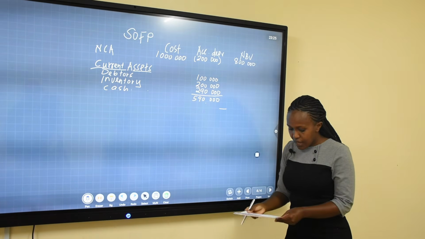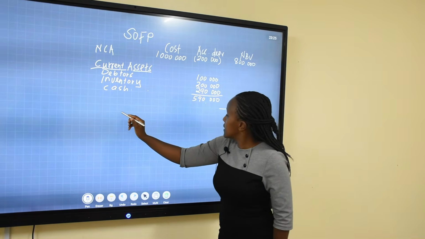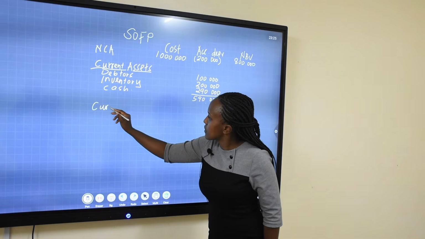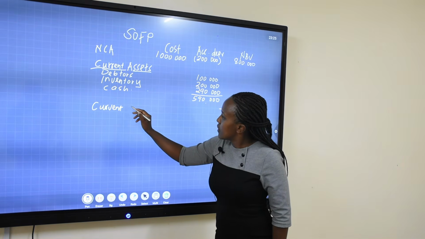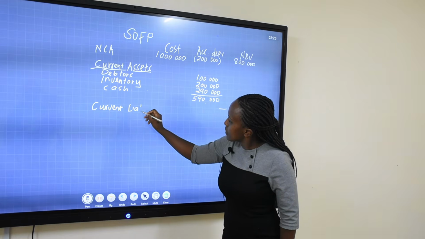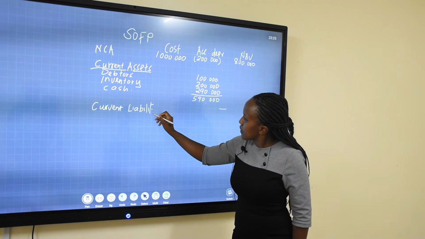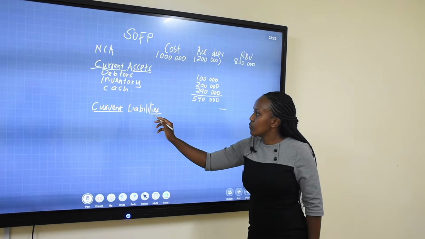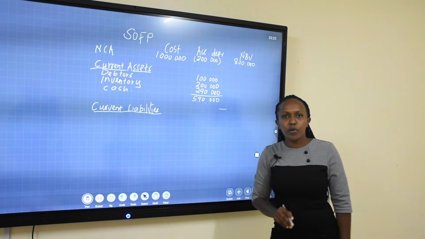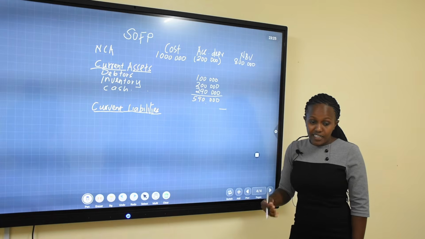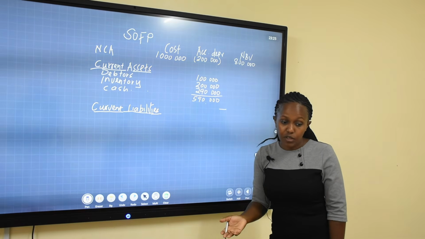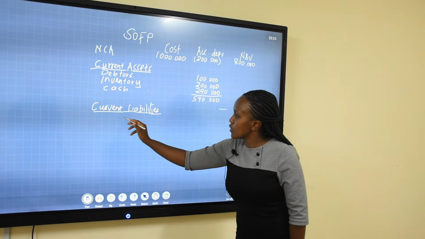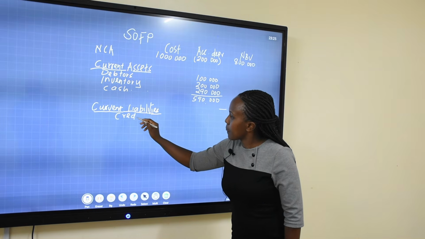Okay. Then we are going to come to current liabilities. These are obligations that are payable within a period of 1 year. And in our question, we only have one. We only have creditors. So we are going to put here creditors.